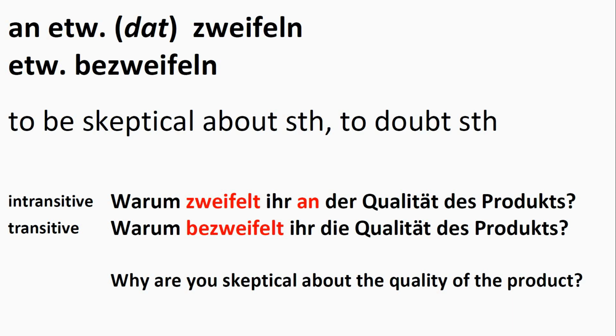Here are our two examples. Warum zweifelt ihr an der Qualität des Produkts? Transitive. Warum bezweifelt ihr die Qualität des Produkts? Why are you skeptical about the quality of the product? The intransitive verb needs a preposition. The preposition is an, which is followed by dative case. Zweifelt an der Qualität. The transitive verb just takes the direct object. Bezweifelt die Qualität.